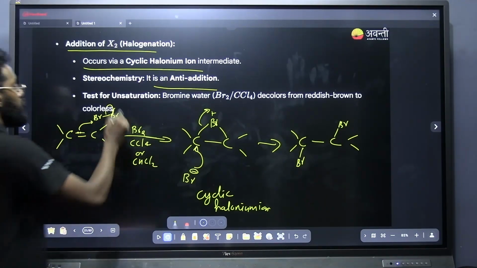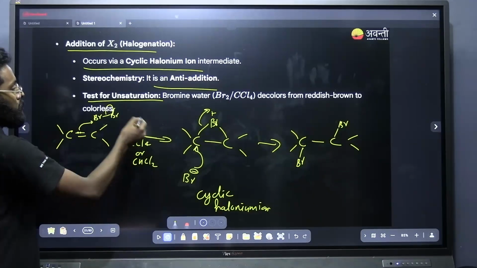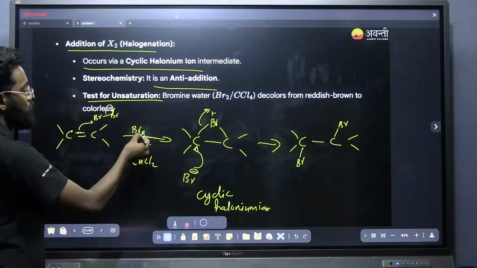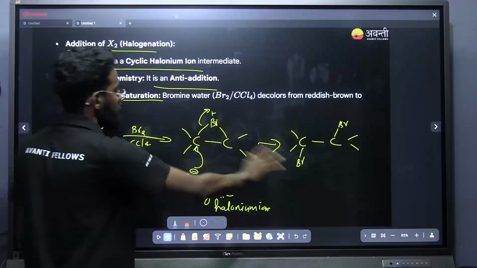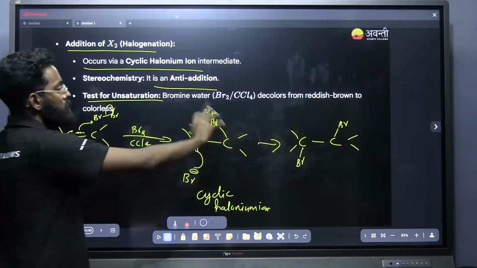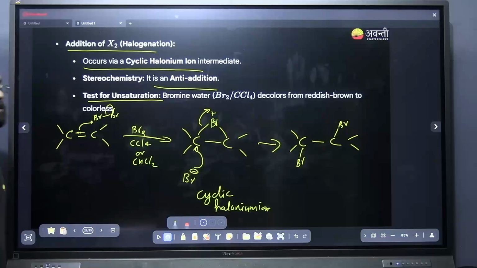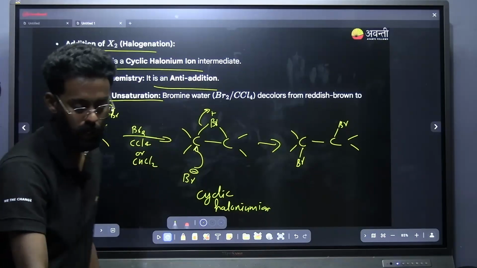And it is also used for the test for unsaturation. In the beginning, the bromine will have a reddish brown color, and once this reaction has completed, that reddish brown will change to colorless. So it can also be used for the test for unsaturation.